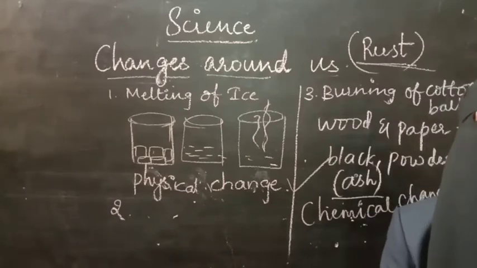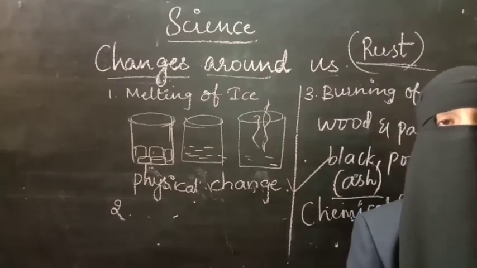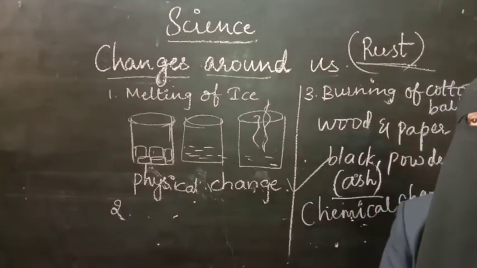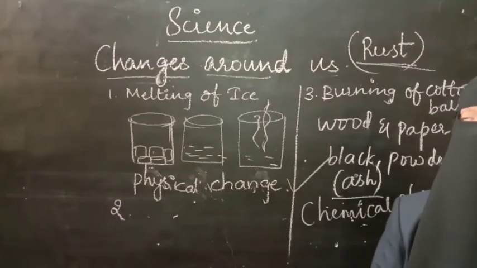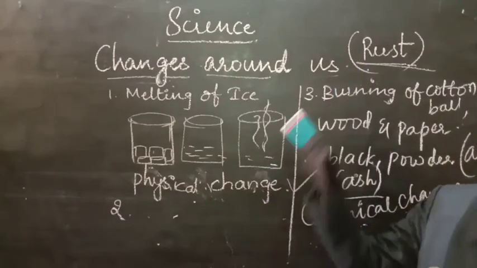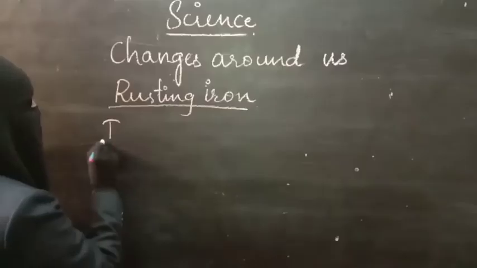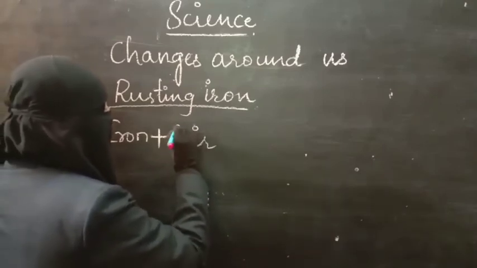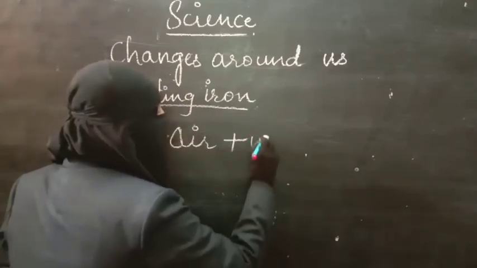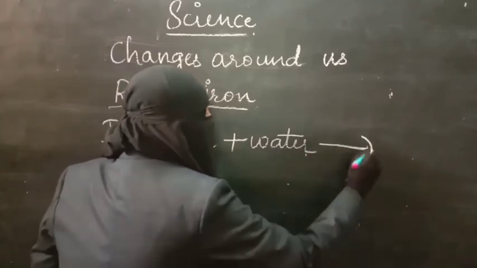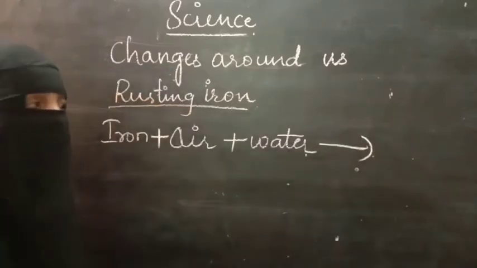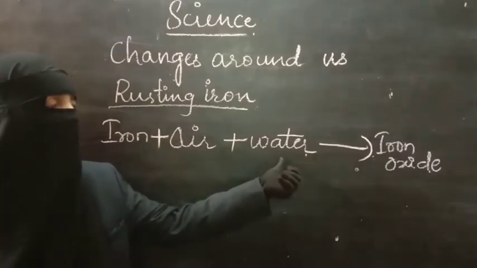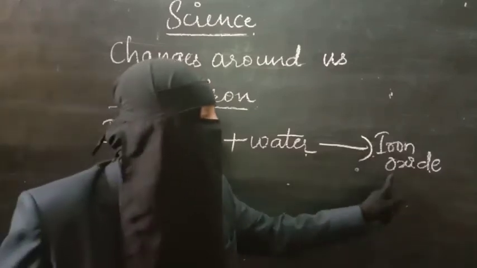Rusting of iron will take place when iron articles come in contact with air and water for a long time. And as a result, a layer will be formed. That layer is called rust. And this process is called rusting. When iron particles react with atmospheric air and water, a new substance is formed, that is iron oxide.